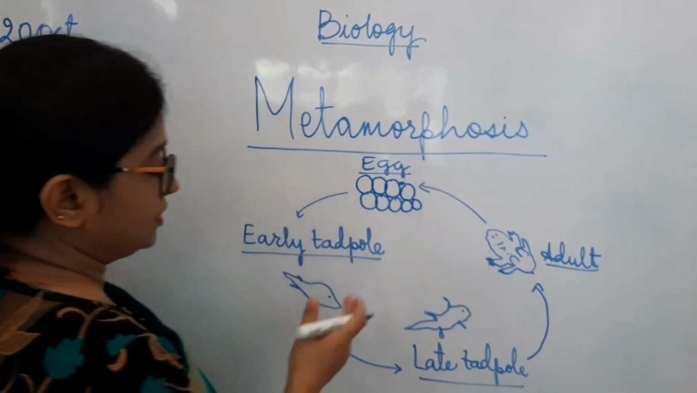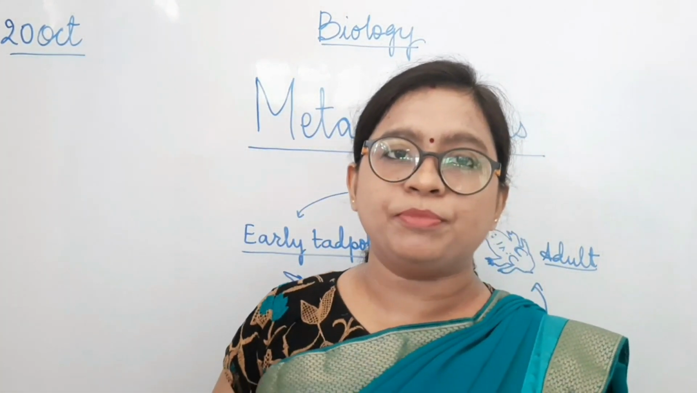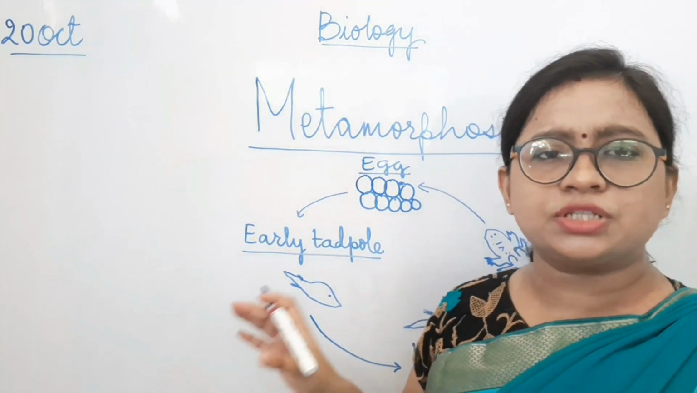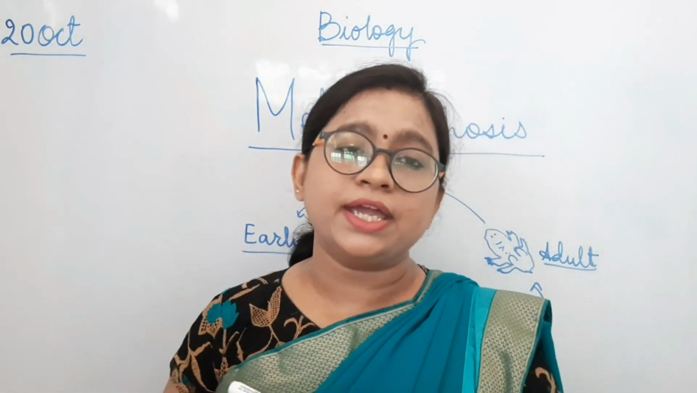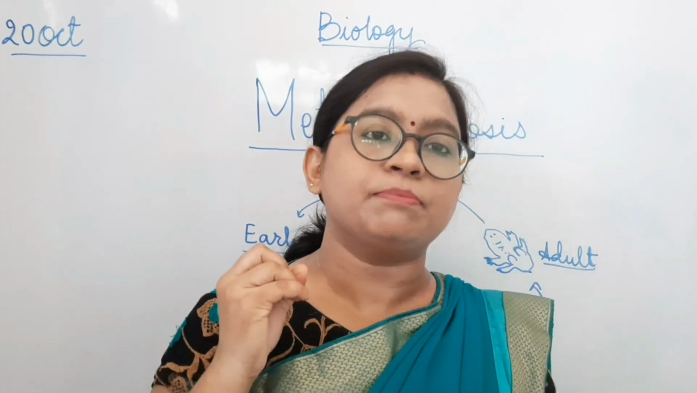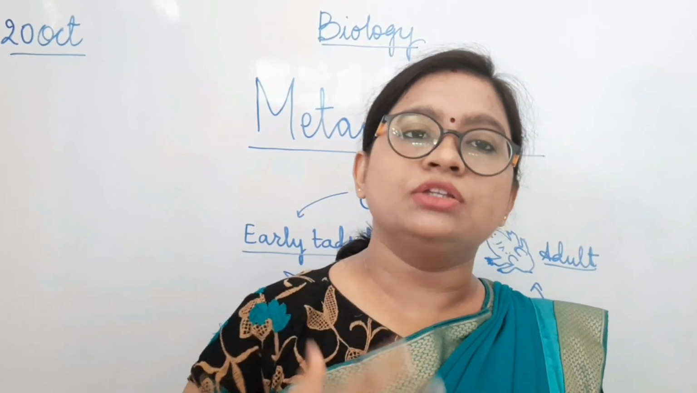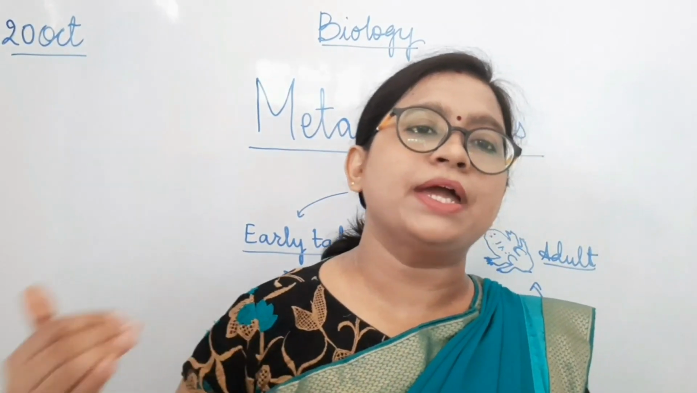Here you can see how the changes have occurred in the development of a frog. Earlier it looked somewhat like a fish, then like a reptile, and then the frog is developed. So again, I'm emphasizing the definition that the metamorphosis process is the process through which the body undergoes very unpredictable, unfamiliar, drastic changes to become an adult.